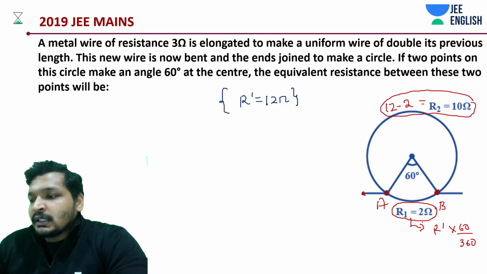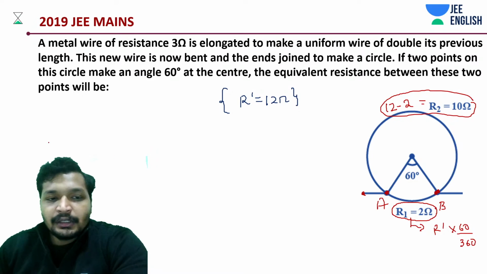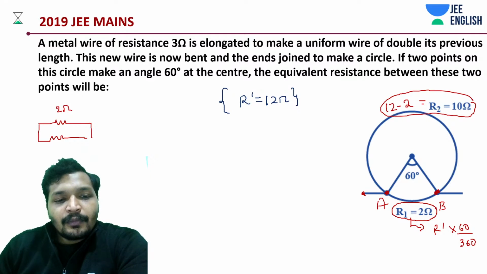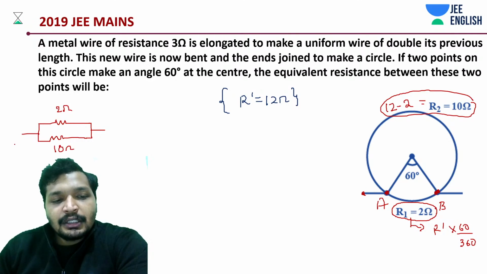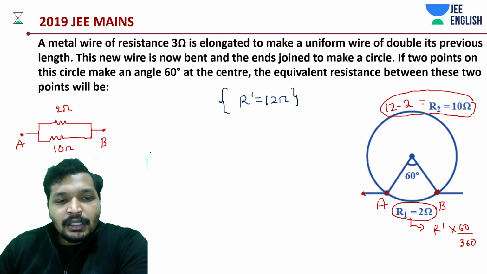Now coming to the next part of this question, it's basically two parallel combinations, right? We have 2 ohm and then 10 ohm in parallel combination. So what is the answer supposed to be?